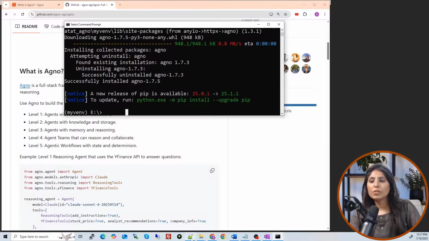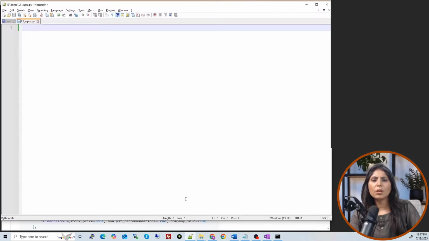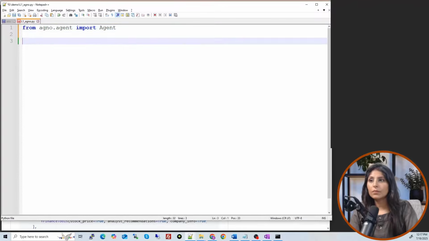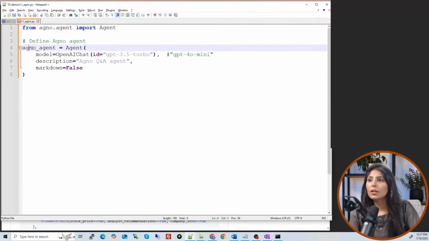And guys, for today's tutorial, I'm working on a notepad, and here I will run the code. So to create an agent, you need to import agent from egno.agent. Whenever you want to create an agent, you will import this, and then you will define the agent like this. So agent, this agent, then you will provide the model to it.